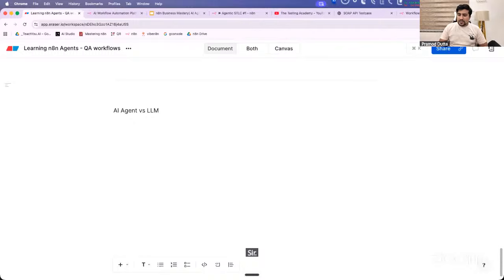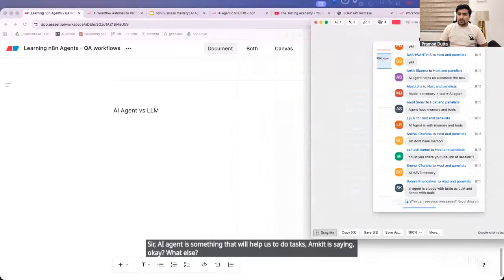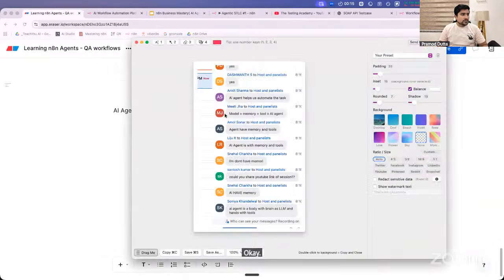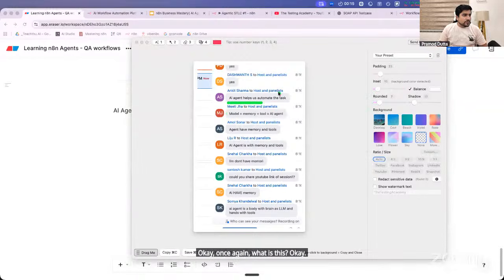Sir, an AI agent is something that will help us to do tasks. Ankit is saying, okay. What else? We'll see a couple of answers which are coming, everyone. So an AI agent helps us. Okay, an AI agent helps us to automate tasks.